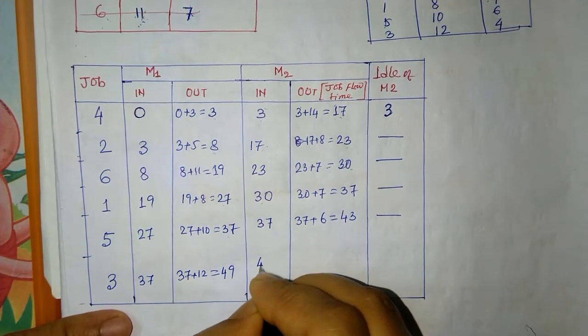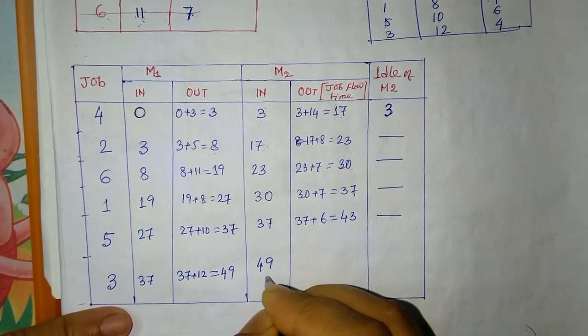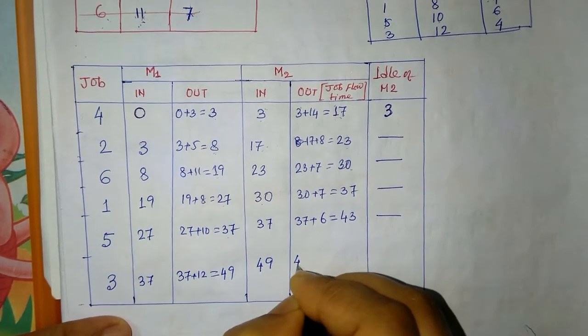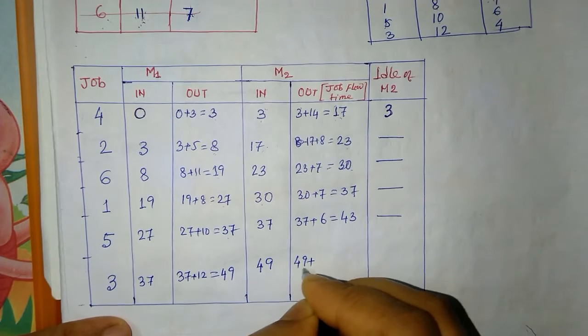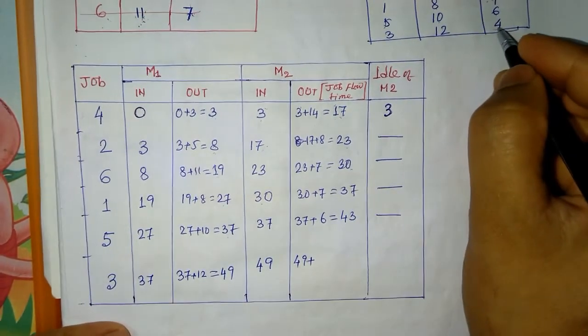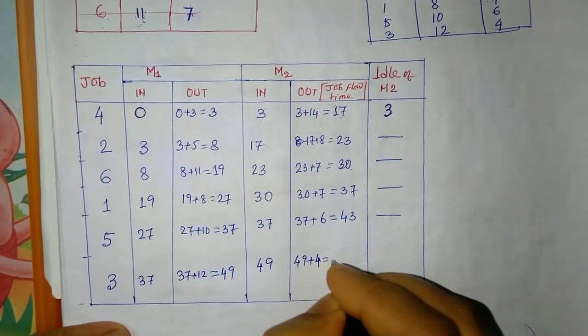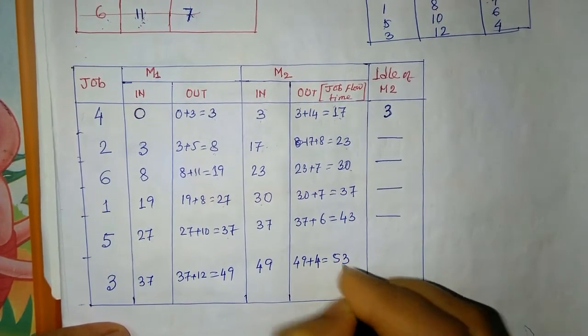So job 3 enters machine 2 (M2) at 49 hours. When will it leave? 49 plus the processing time, which is 4 for job 3. So 49 plus 4 becomes 53.